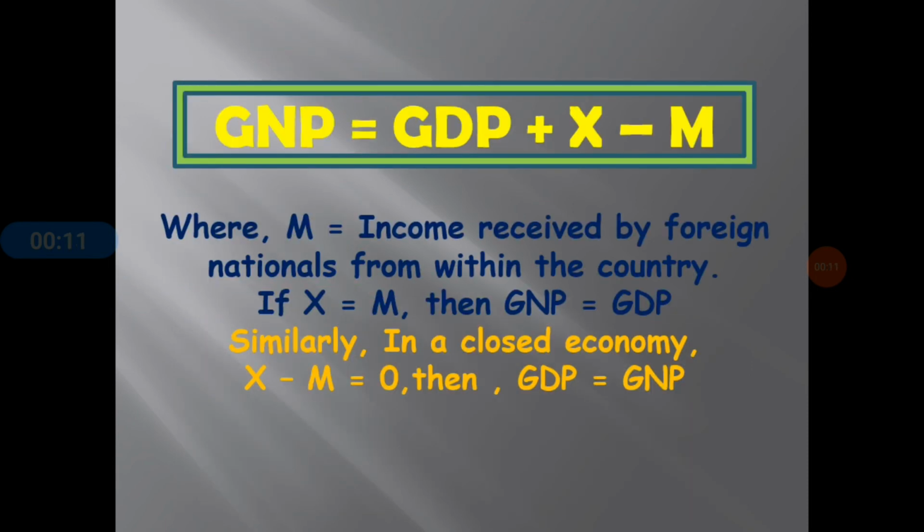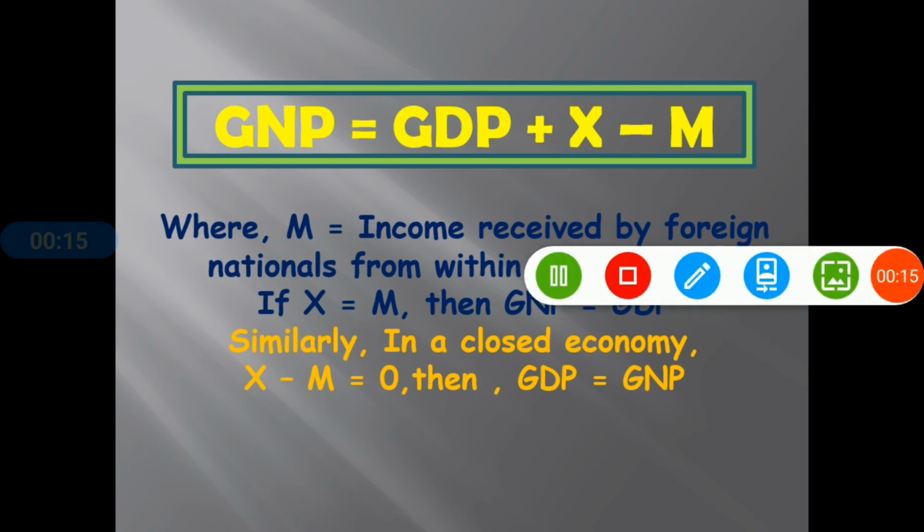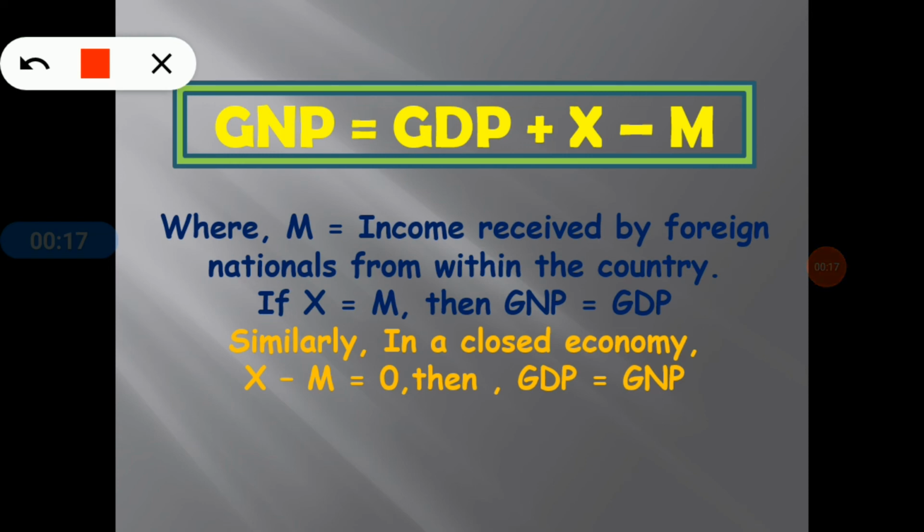Here this is the formula of the GNP. GNP equals GDP plus X for exports minus M for imports. At first we have to know what is export and what is import. Export is basically sending goods to another country for sale.